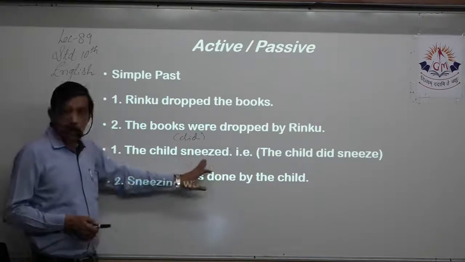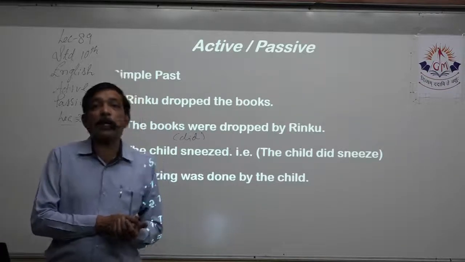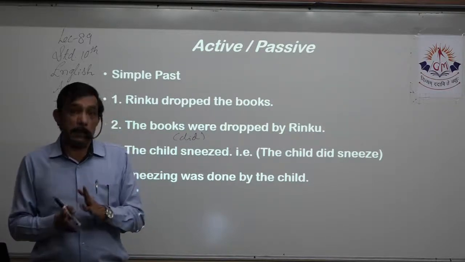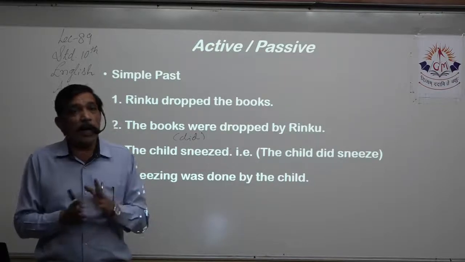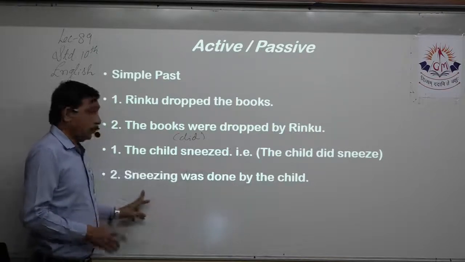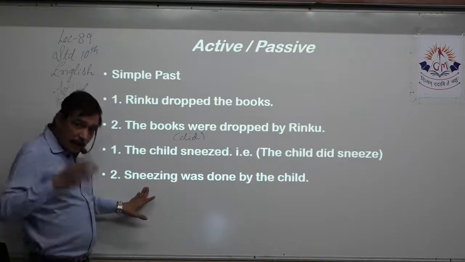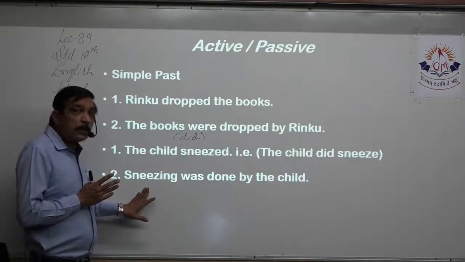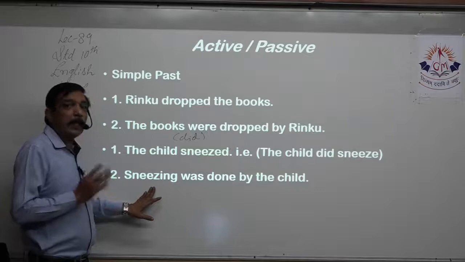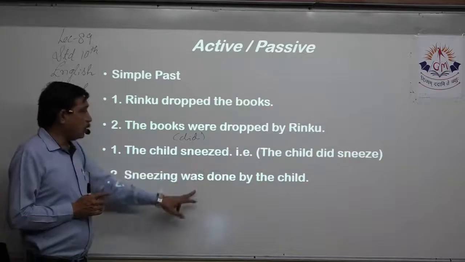Now this is the verb sneeze. We have learned in the earlier standards we can make a gerund by adding ing. So sneeze is the verb. If I add ing, it becomes a gerund, and that gerund can be used as a noun. So I'll use sneezing. Sneeze plus ing. Now sneezing is an action word, but because it is the verb plus ing, I can use it as a gerund and I can use it as a noun. So sneezing. Now this is past tense, so I'll use was.